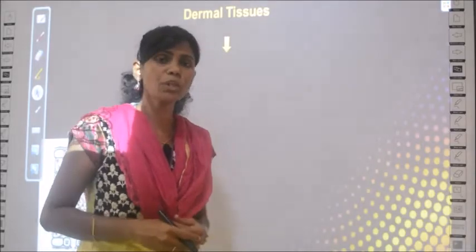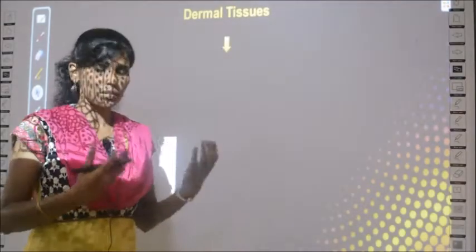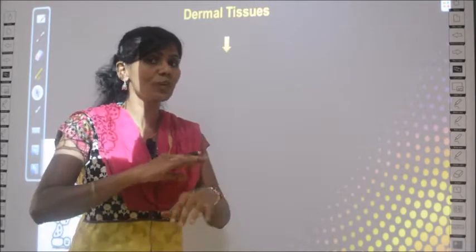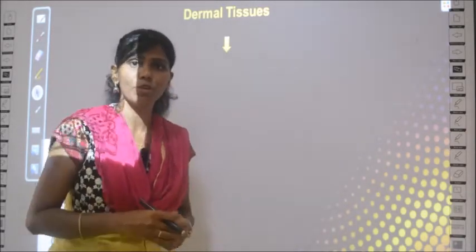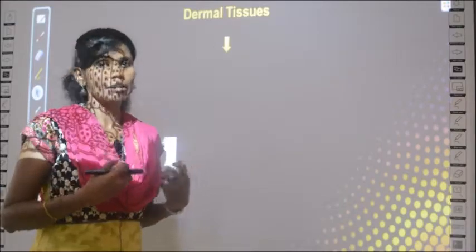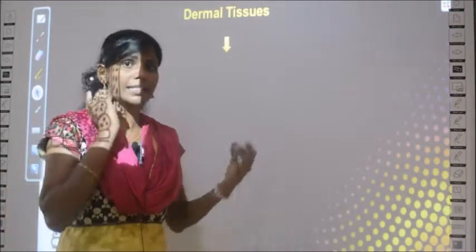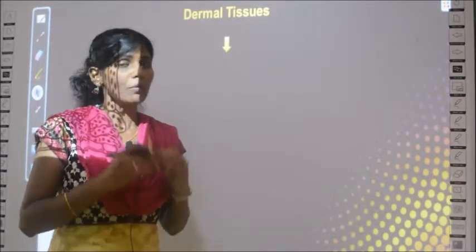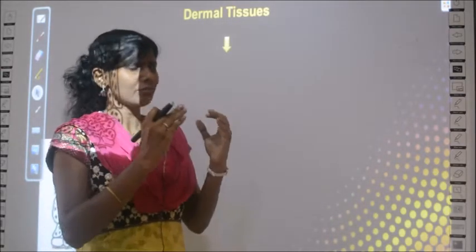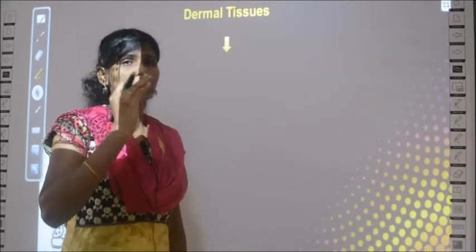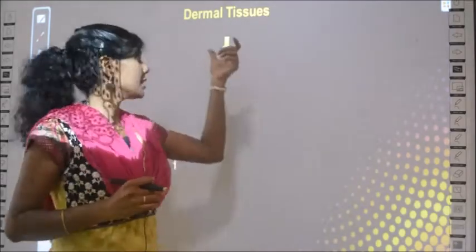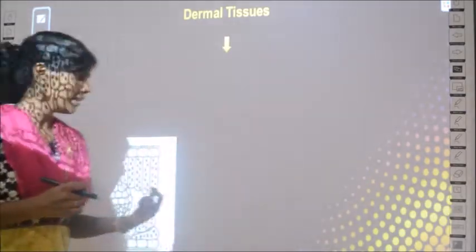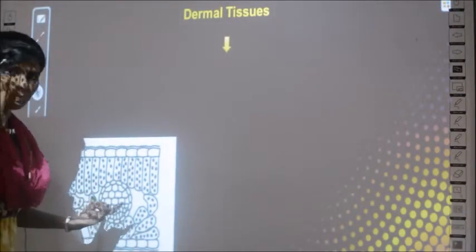It is common for both man and the plants, that is for animals and the plants, that dermal means the outermost layer. That's why the skin is the outermost layer for humans, right? That's why it is called the dermal layer. Similarly for plants, dermal tissues means the outermost tissues. Okay, and one more thing. Whenever you remember a word, say for example I tell dermal tissue, immediately what should spark into your mind? This picture should be displayed in your mind.